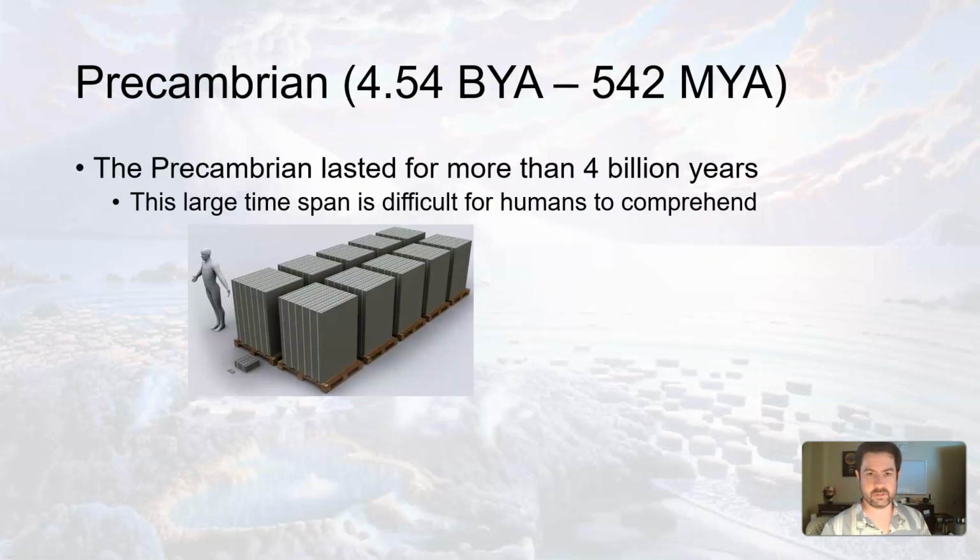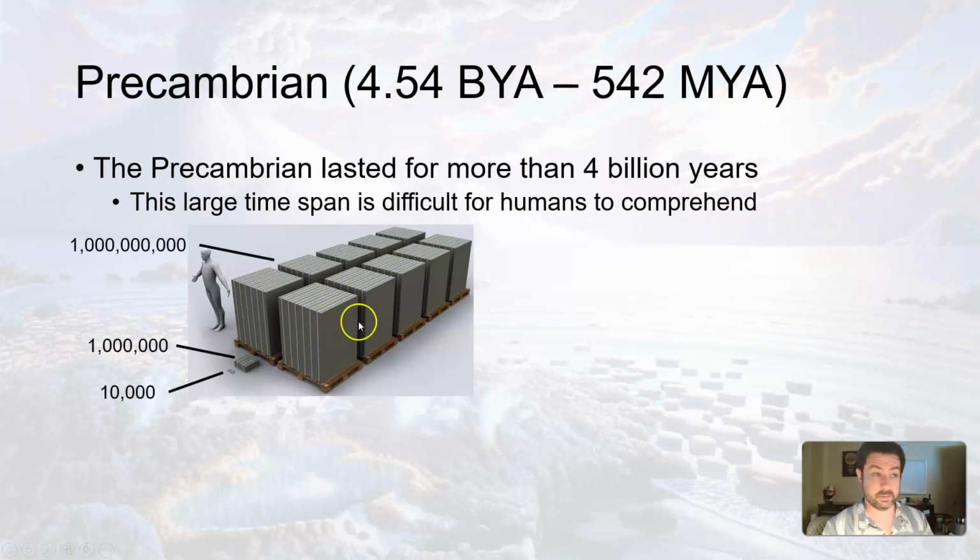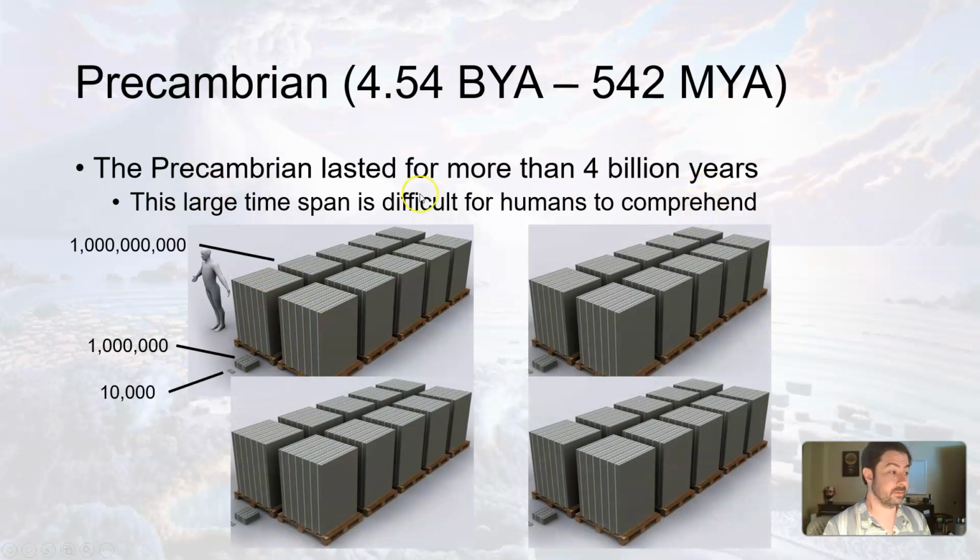The Precambrian, as mentioned, is more than 4 billion years of history. This is a pretty big span of time for us to think about. So I've given you this analogy a few units back. This is $10,000, $1 million, and $1 billion, to illustrate how much more a billion is than these other things. But we're talking about over 4 billion years of history. 10,000 years ago, that's before the ancient Greeks, even before the ancient Egyptians. So to us that seems like a long time. However, 4 billion years, that's a lot of time.